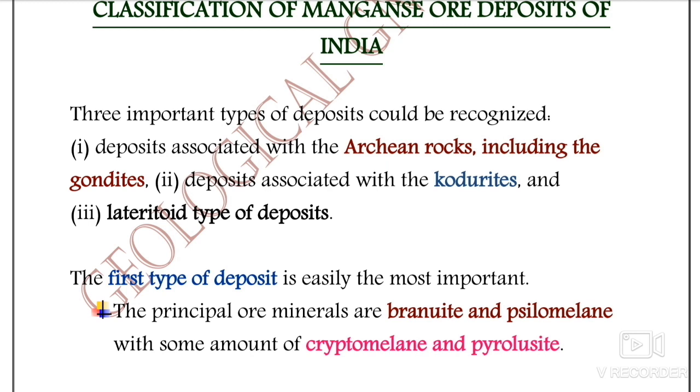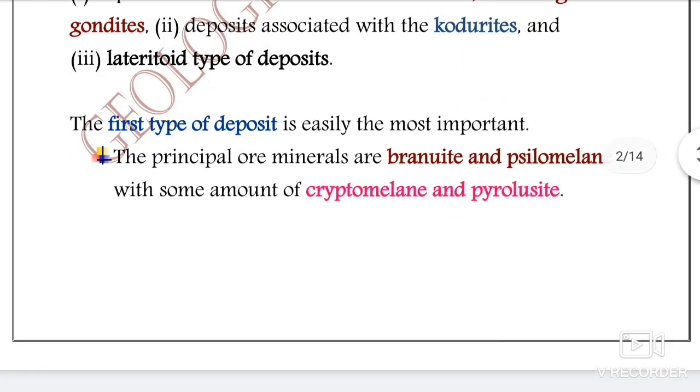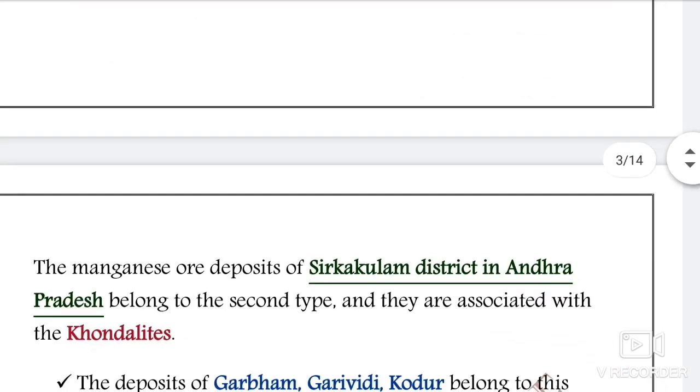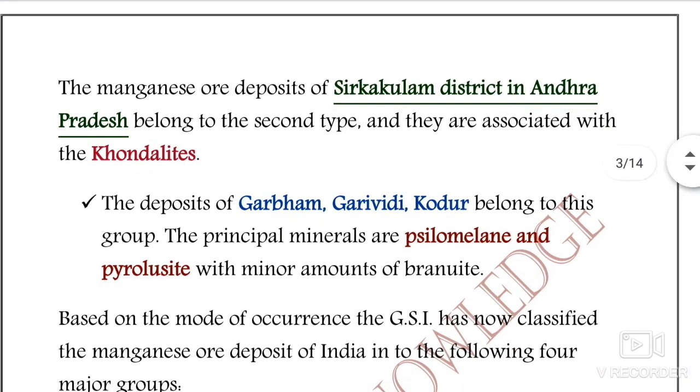The first type of deposit is easily the most important because the principal ore minerals are braunite and psilomelane, with some amount of cryptomelane and pyrolusite. The manganese ore deposits of Srikakulam district in Andhra Pradesh belong to the second type and are associated with the khondalites.